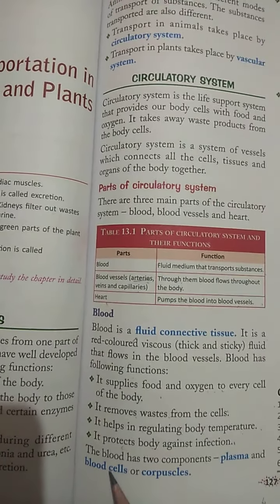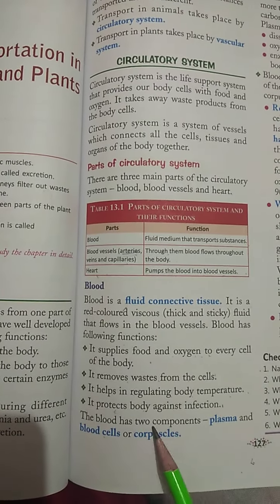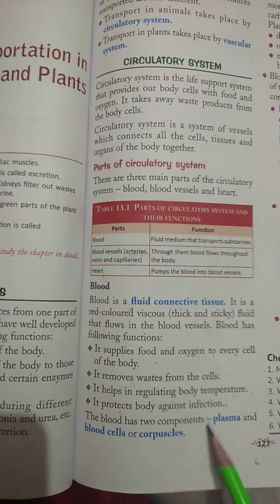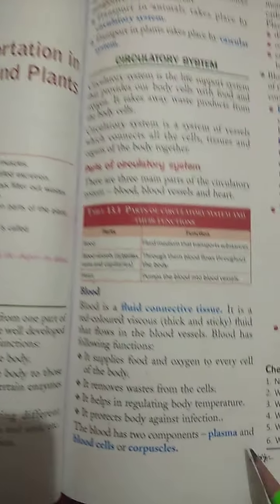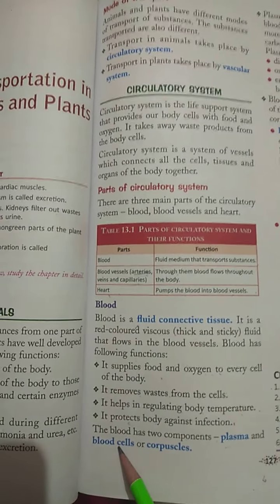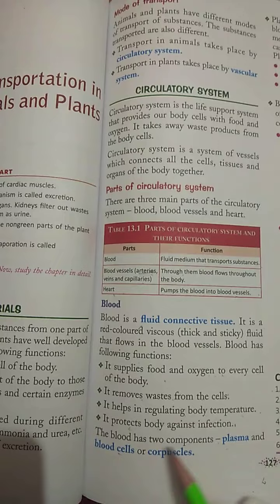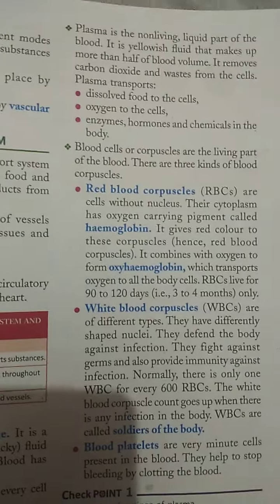So basically this blood has two main components. Blood is formed of two main components, known as plasma and blood cells. And these blood cells are also called corpuscles. Plasma.